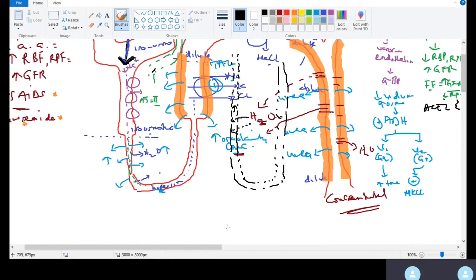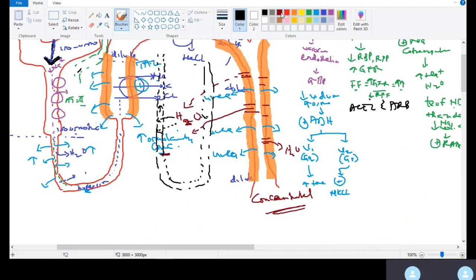So let's write out everything ADH does. Besides the vasa recta, we said that it also increases the urea cycle, and it makes the membrane permeable to water through aquaporins, right? So the final urine you're gonna get here is gonna be super, super concentrated.